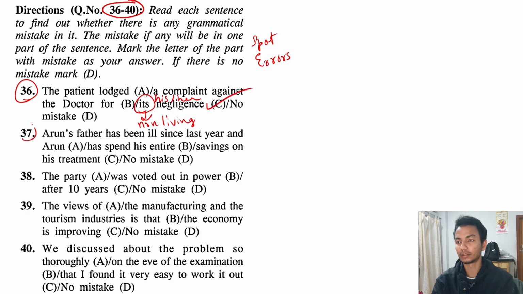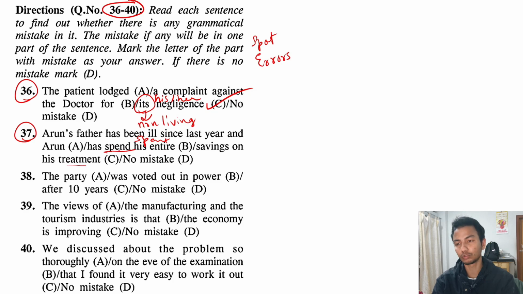Okay, next 37. Arun's father has been ill since last year and Arun has spent his entire savings on his treatment. So here I can see one mistake, which is this one, spend. It should have been spent. Why? Because the entire sentence is in past progressive. Past progressive means something which is happening since the past and is still happening till now.